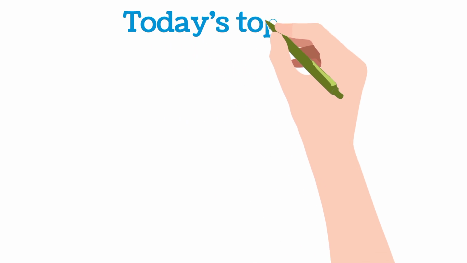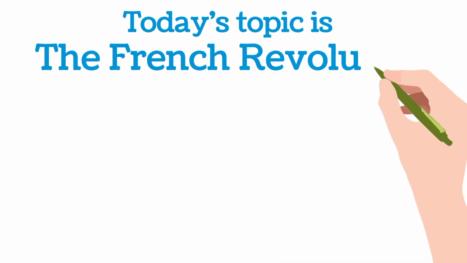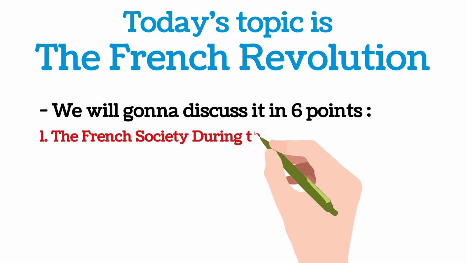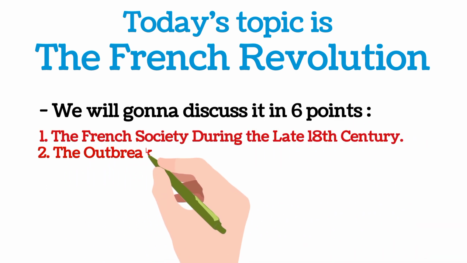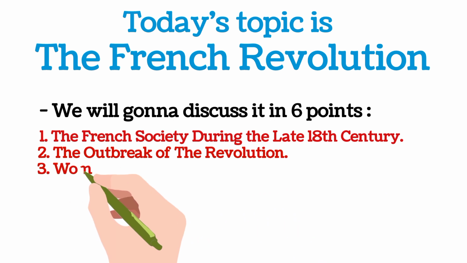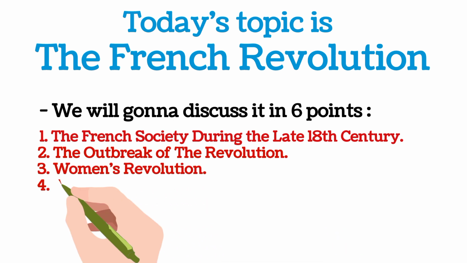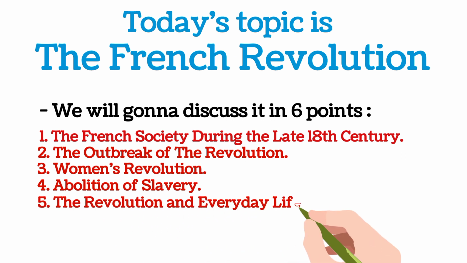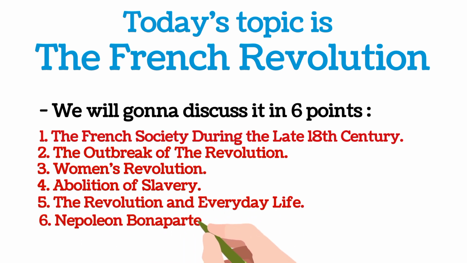Today's topic is the French Revolution. We are going to discuss it in 6 points. 1. The French society during the late 18th century. 2. The outbreak of the revolution. 3. Women's revolution. 4. Abolition of slavery. 5. The revolution in everyday life. 6. Napoleon Bonaparte.